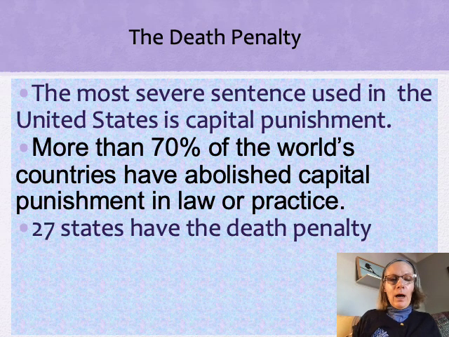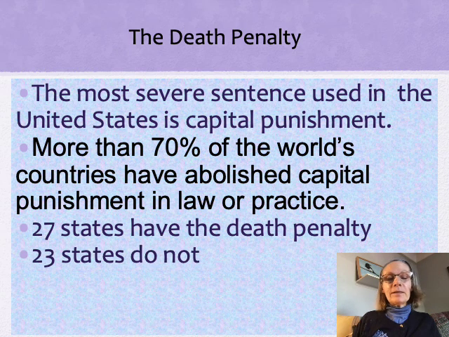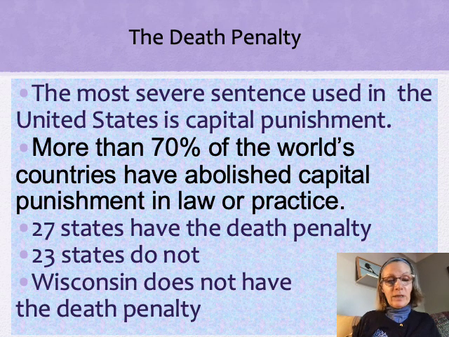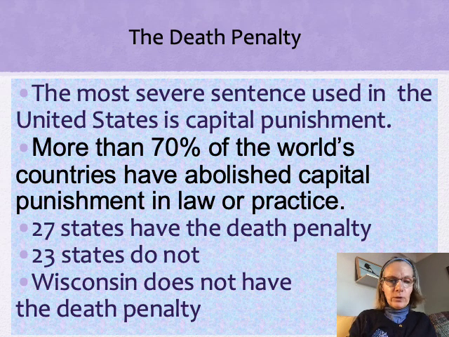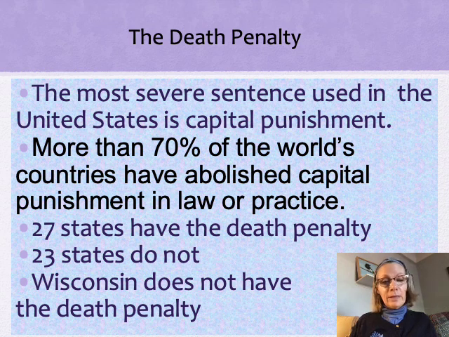Some might argue it's about split in terms of the number of states that have the death penalty and the number that do not. 27 states have the death penalty. 23 states do not have the death penalty. Wisconsin, as we know, does not have the death penalty. And of those 27 states, in some the governor has imposed a moratorium on the use of the death penalty. So even though there are 27 states that have it on the books, 3 of those 27 don't use it because they are concerned about the arbitrary use of it or racial bias.